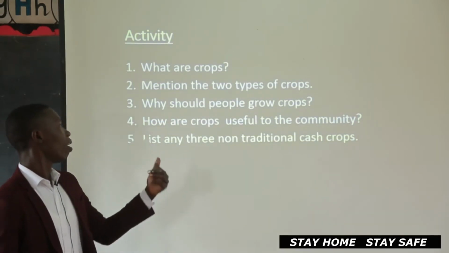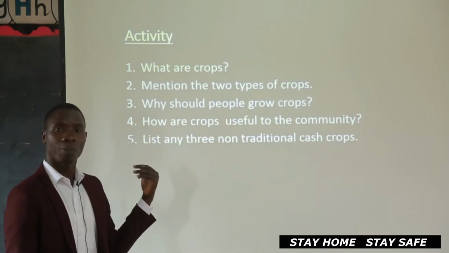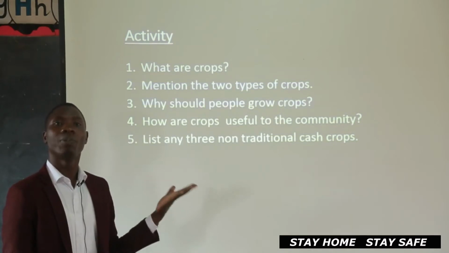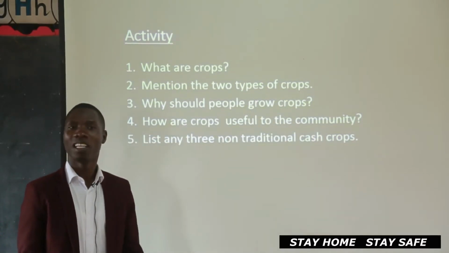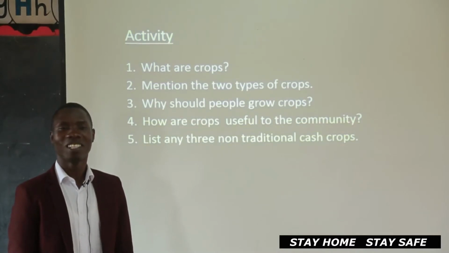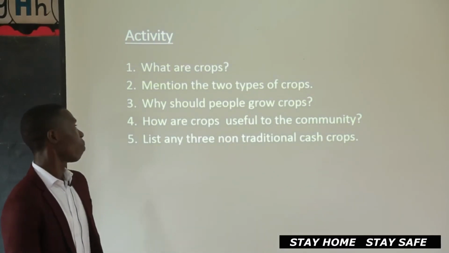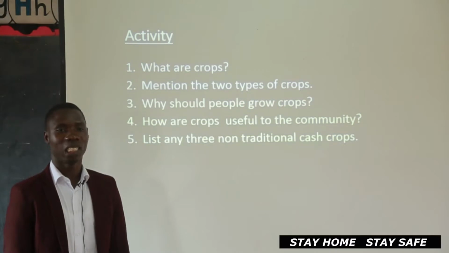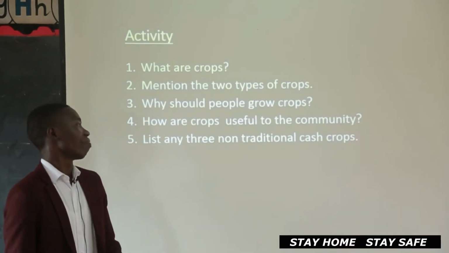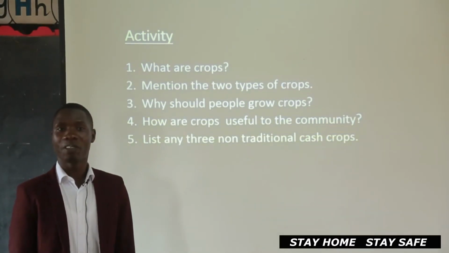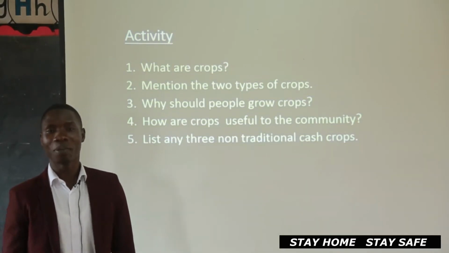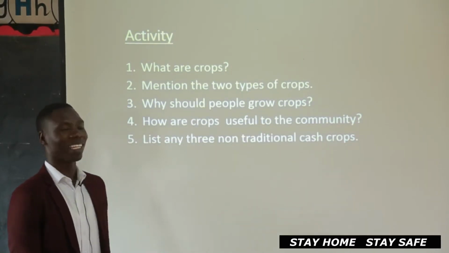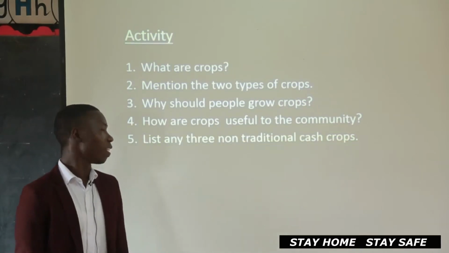Here we have, why should people grow crops? The uses of crops actually. And here we have, how are crops useful? Still the uses of crops. So a great person passes number 3 and number 4 as well. Now we can say, crops provide food to the community. People in the community can sell crops and get money, etc.